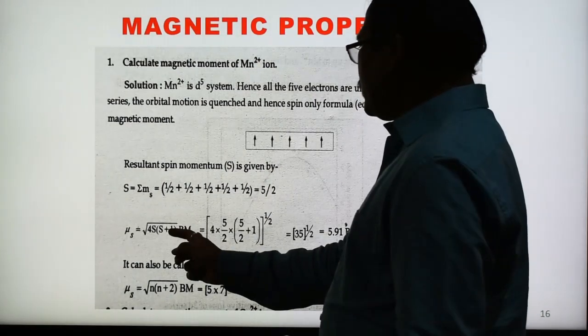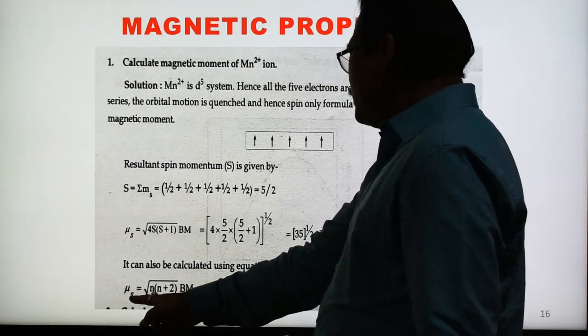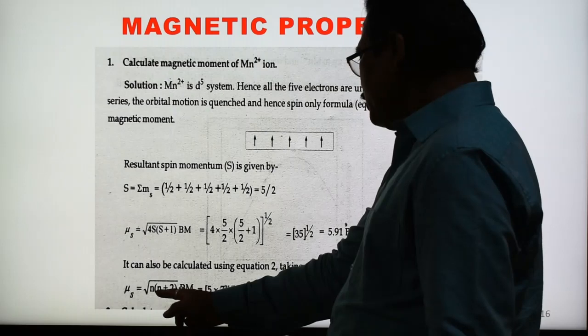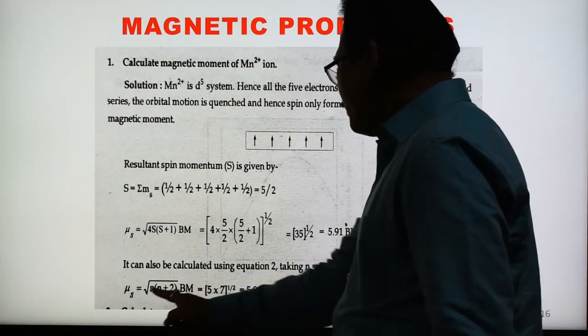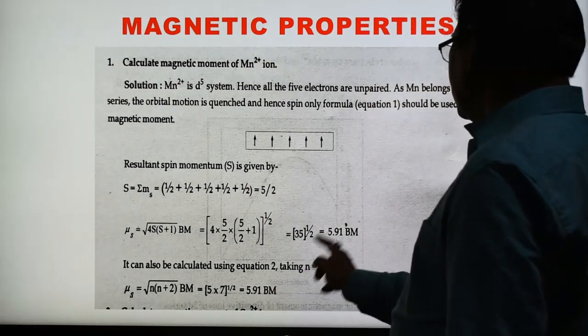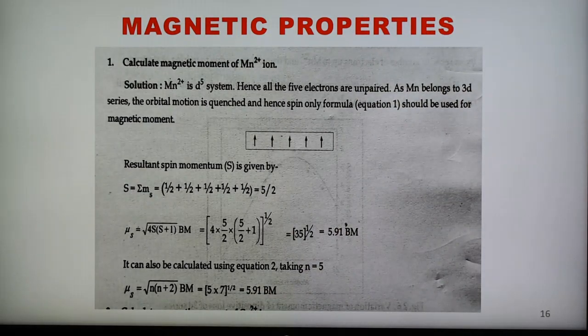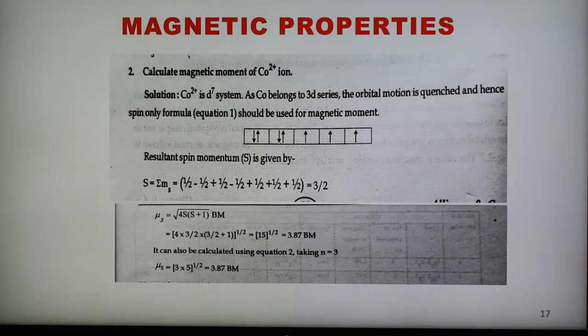By using the other equation also we can calculate: mu is equal to the square root of n into n plus 2, because the number of unpaired electrons is 5. Put the value 5 here, and we get the same value, 5.91 Bohr magneton. So by using both equations, it is possible to calculate the value of magnetic moment.